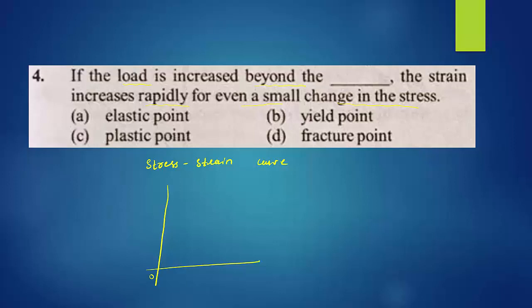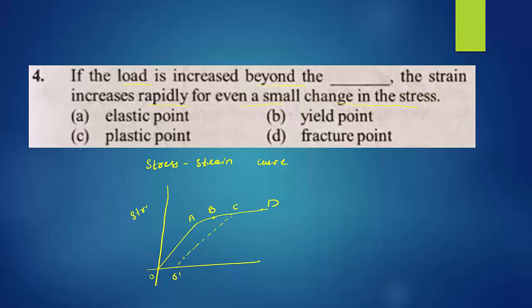From point O to A, we can call it the limit of proportionality. Then it goes from A to B like this, then B to C, then C to D. So this is O dash to C. Let's take it as O dash.